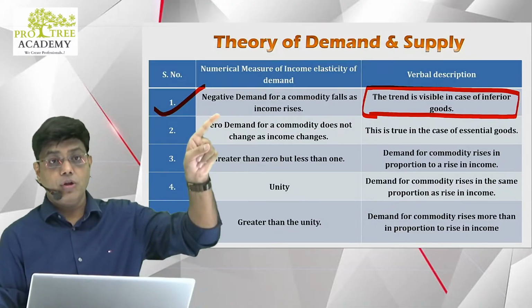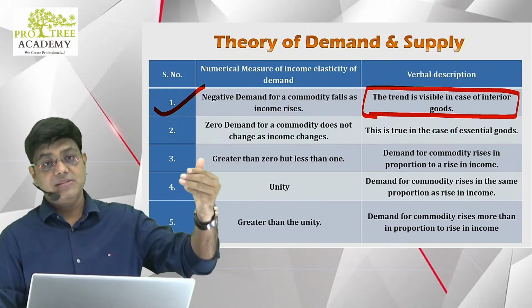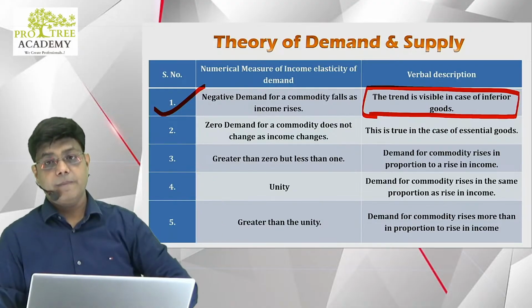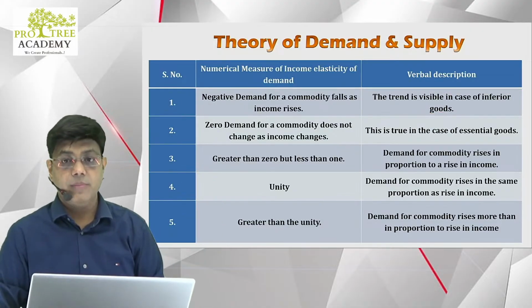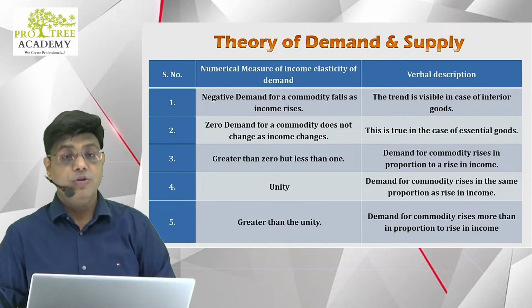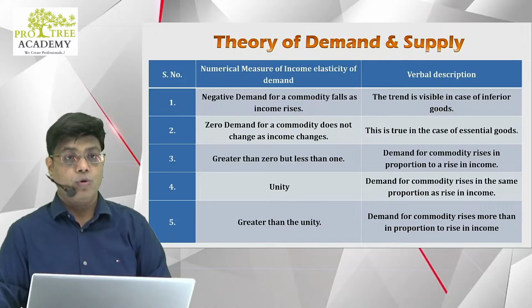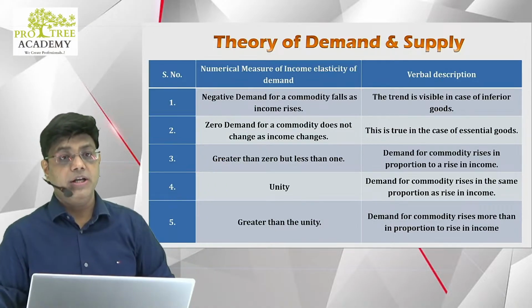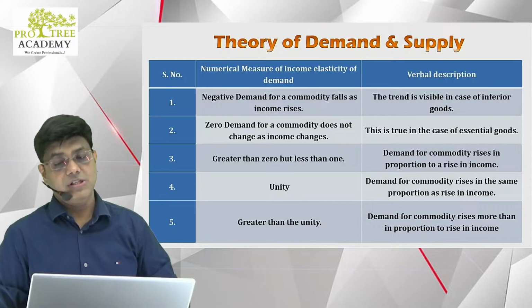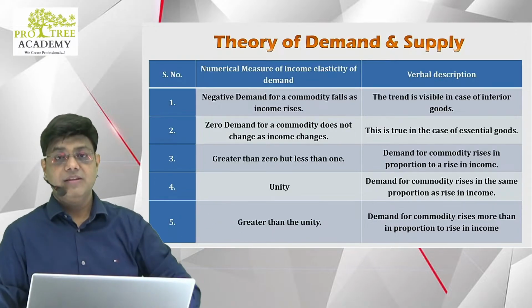It doesn't follow the law of demand. If the income increases, people try not to buy those in more quantity. Zero: demand for a commodity does not change as income changes. It is true in case of essential goods. Even if the income changes, I'll still buy the same quantity.